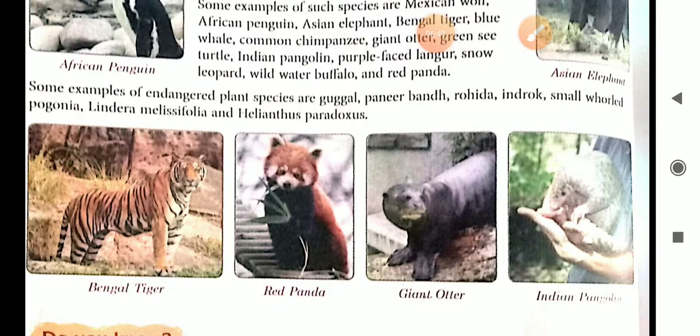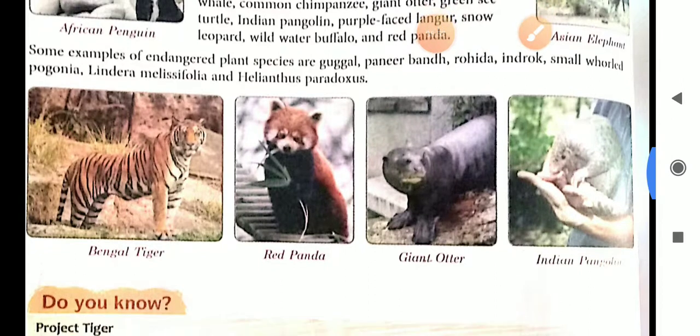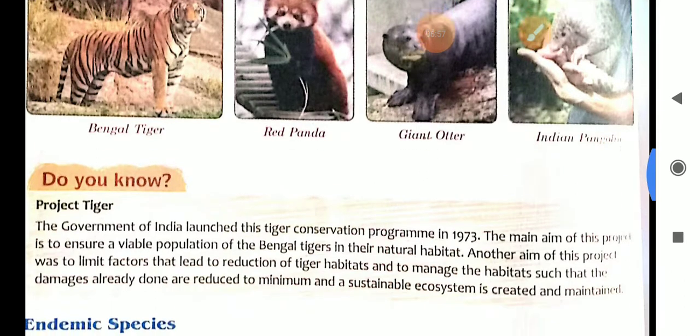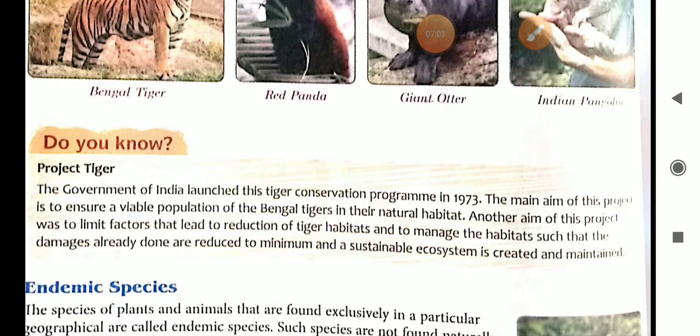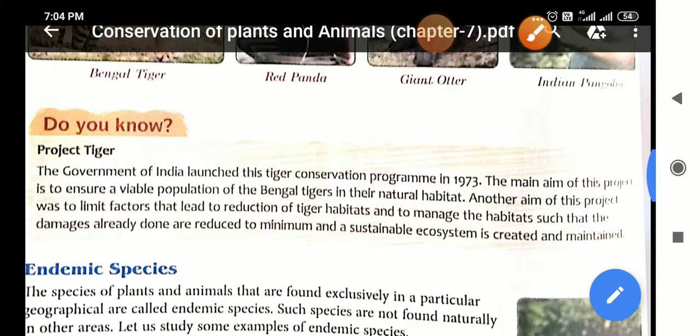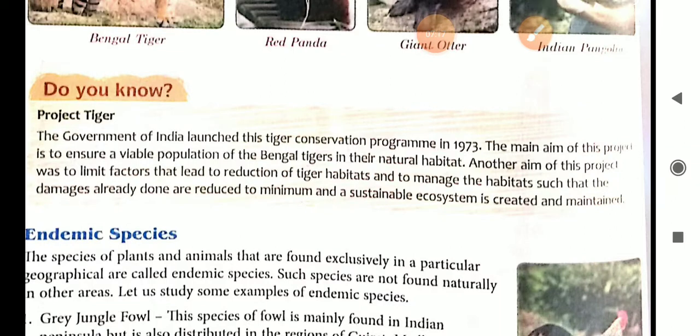Tiger, the number of tigers decreased a few years before, and it was protected by some steps taken by the government. So, do you know Project Tiger? The government of India launched the Tiger Conservation Program in 1973. And the main aim of this project is to ensure a viable population of the Bengal tigers in their natural habitat.